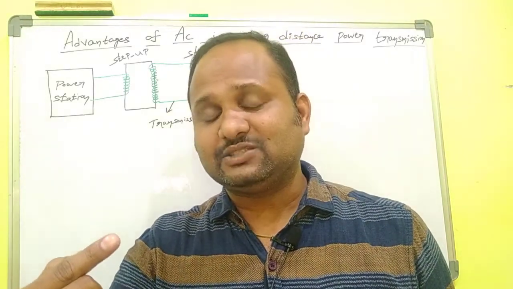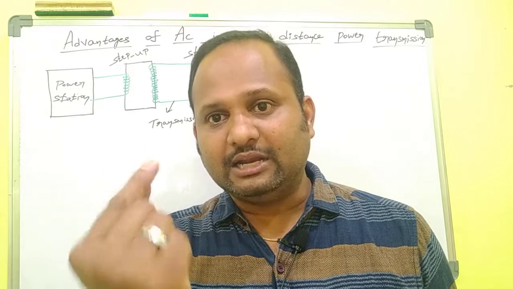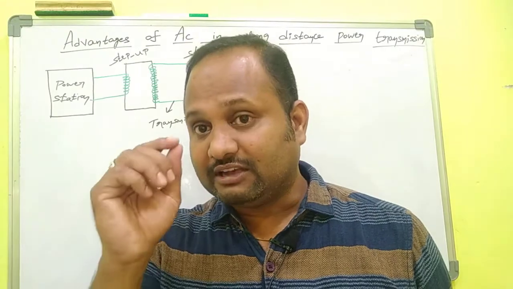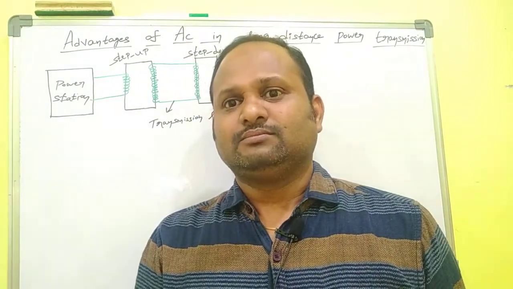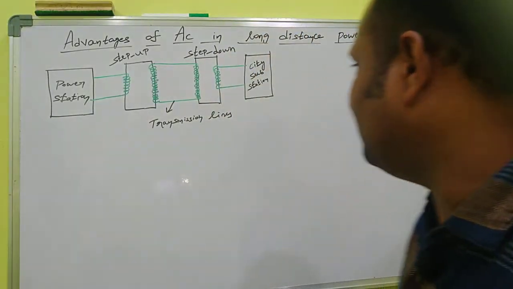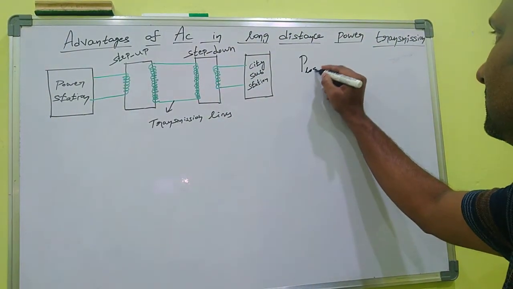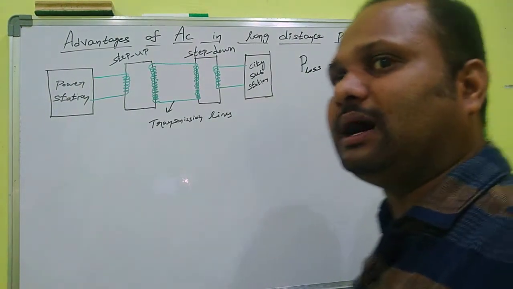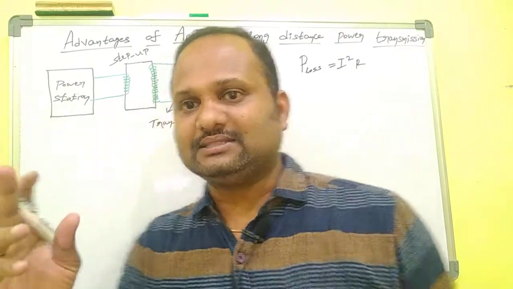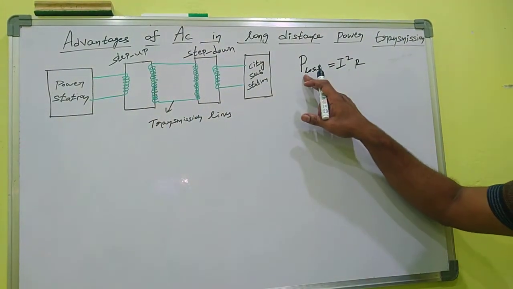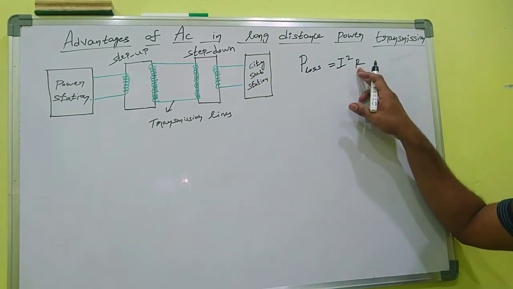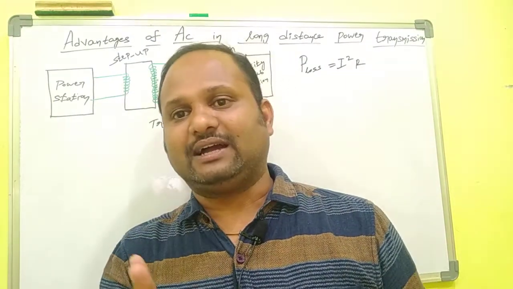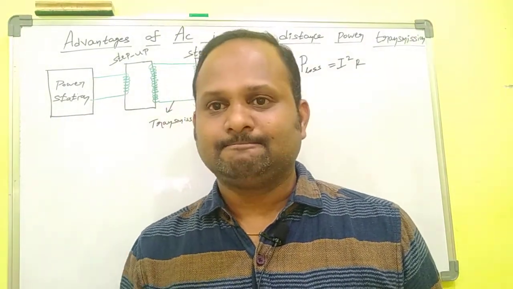These transmission lines are made up of copper or aluminum wire, which have resistance. So they have some power loss. The formula for power loss is I square R. If the current is high, power loss may be high. Otherwise, if resistance is high, the power loss may be high. These are the two factors which cause power loss.